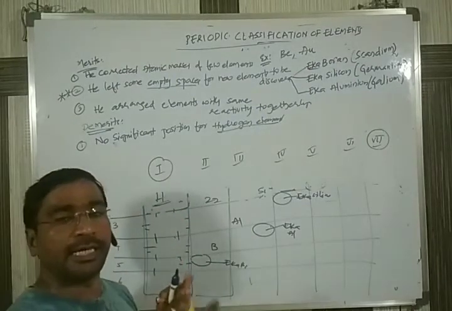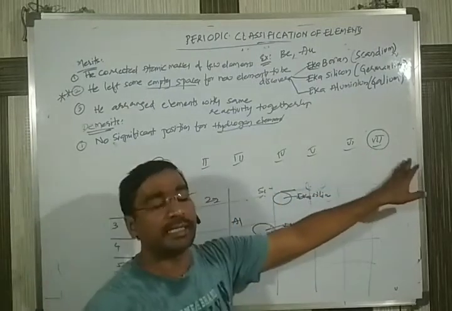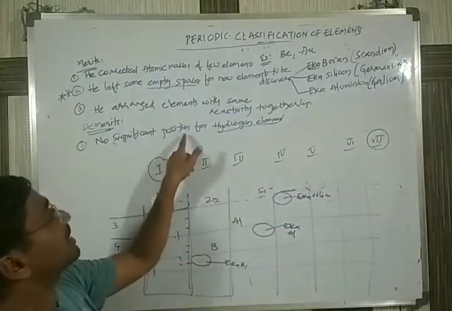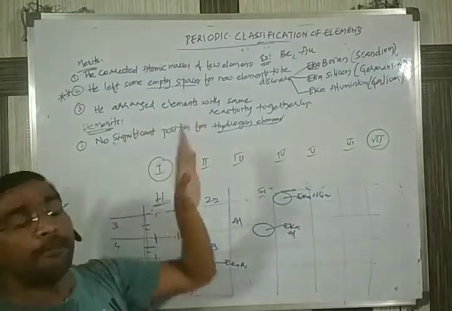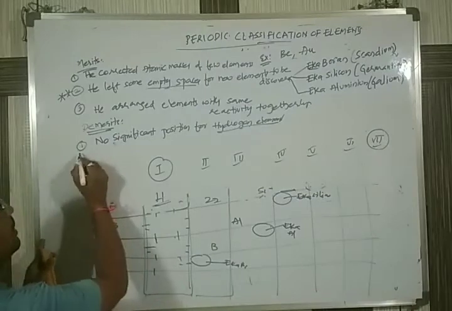He was not able to give a perfect reason why only the first and not the seventh. So that was considered the first drawback of Mendeleev's table.